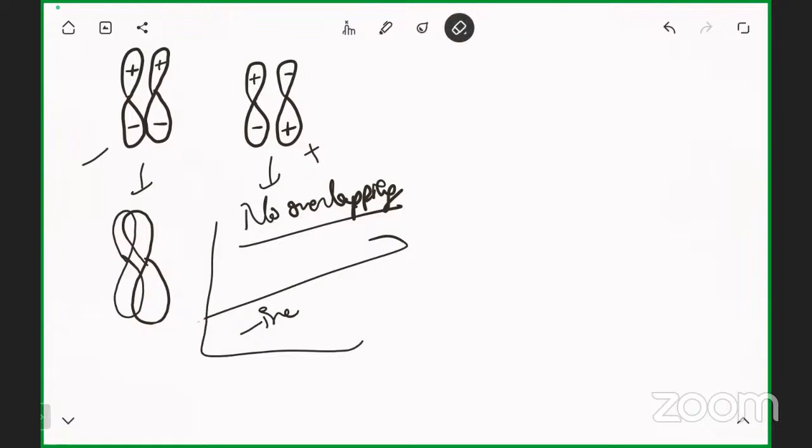This one, in this case, it is known as what? Negative overlapping. Clear? Which is not allowed exactly, okay?